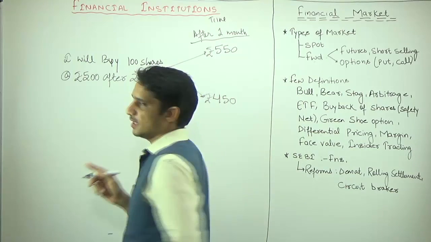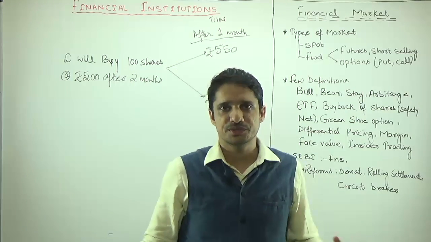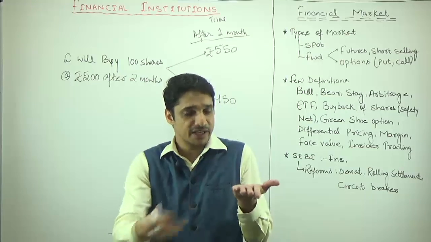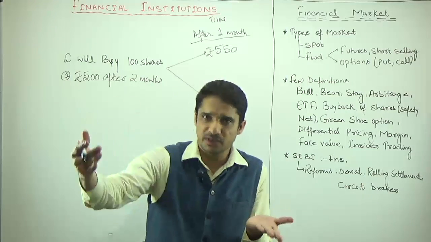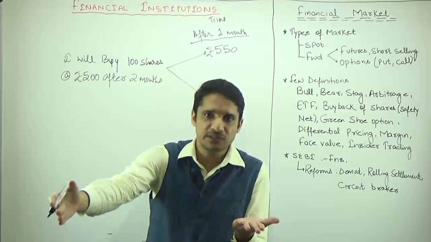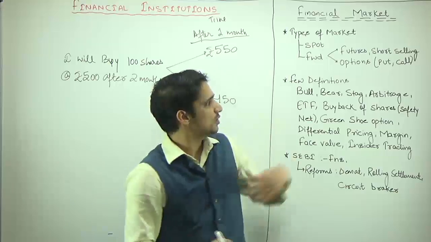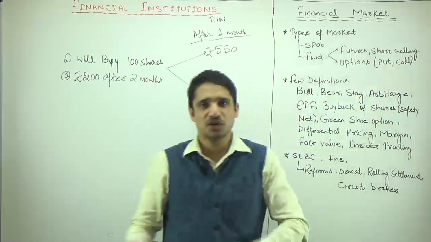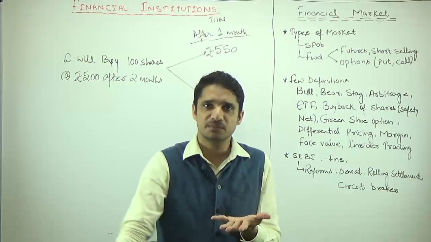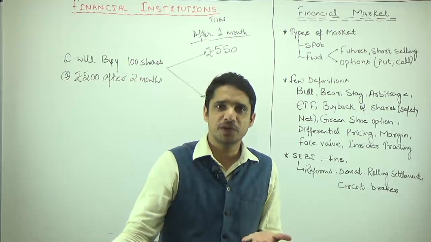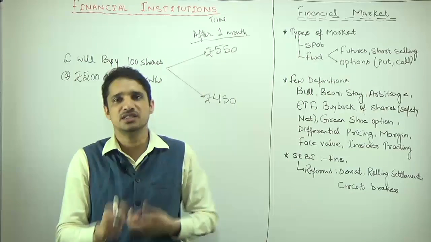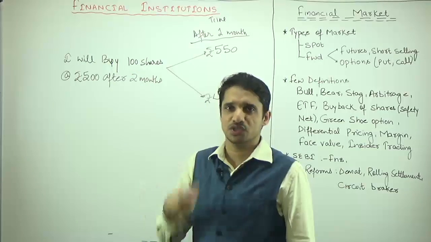In case of short selling, I don't have the shares. But still I sold the shares by signing a contract that within 3 months, whatever the commitment date, but the maximum time frame is 3 months, I will purchase the share. That is known as short selling or shorting. It means I don't own any shares of this company, but still I sold it with a commitment or with a contract that within 3 months I am going to buy back these shares. So that is known as short selling.